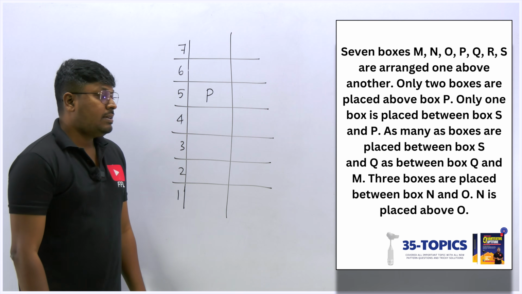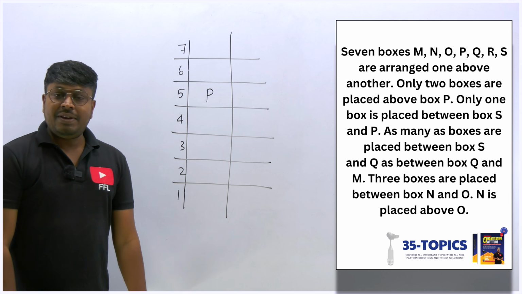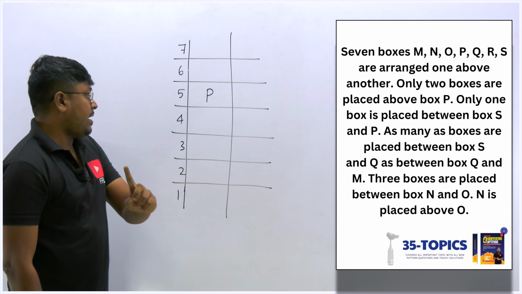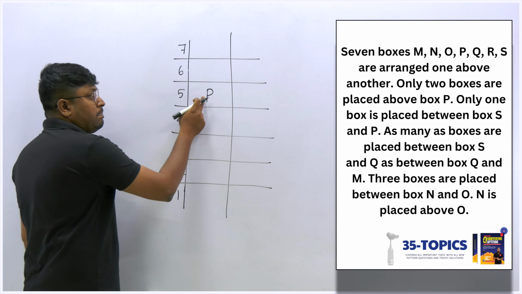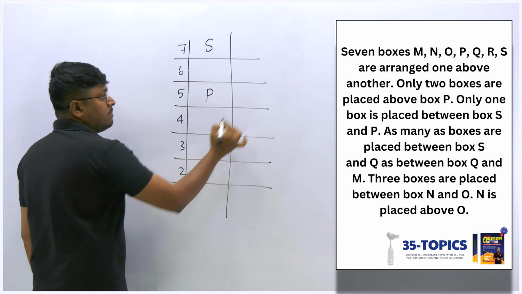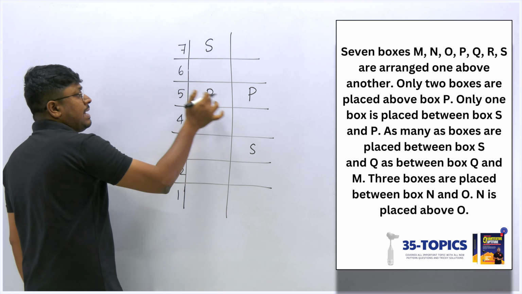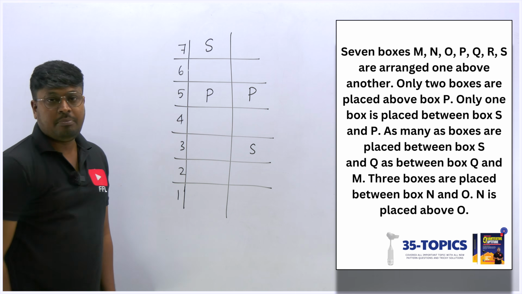Okay, so next, only 1 box is placed between S and P. So between S and P there is a gap of 1 box. So already we have fixed P here. Either I can fix S here, or else S at the bottom. So we can go with another possible diagram. In both the cases, between S and P, we have a gap of 1 box.